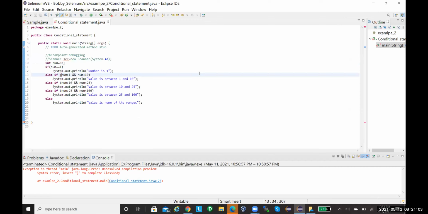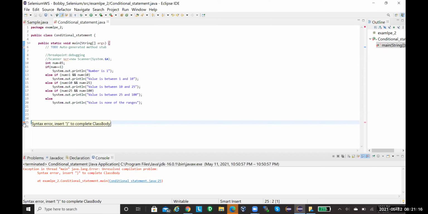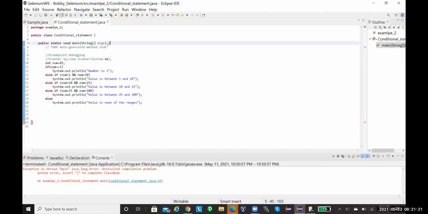It's not an issue with the code that you wrote, but just observe line 25. So what did you do? How many braces did you open from the beginning? You opened a brace for the class and a brace for the method, but how many did you close? At the bottom there should be two, right? One for the method and one for the class. Now add a brace. Gone. Now you can run it.